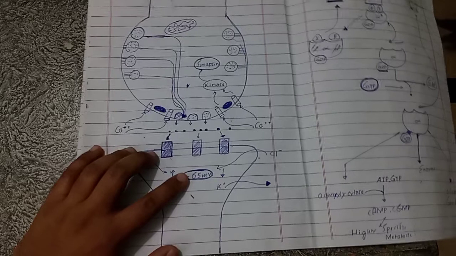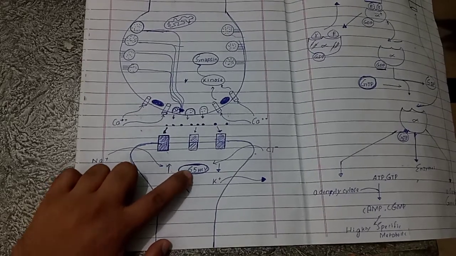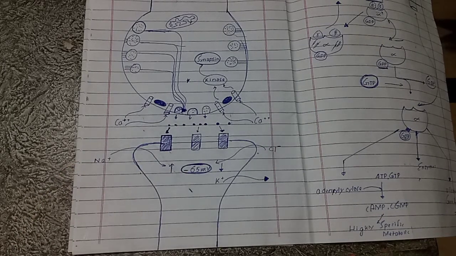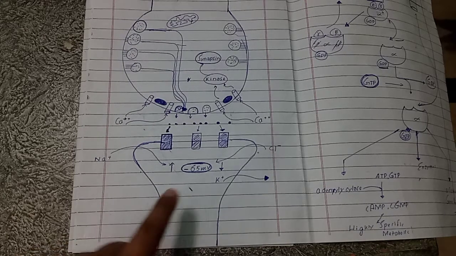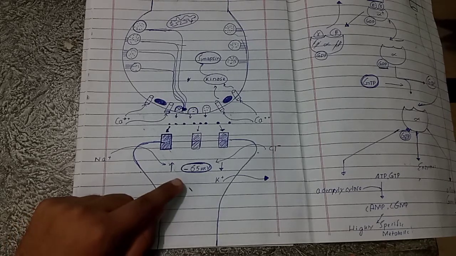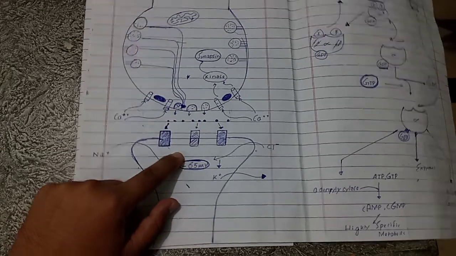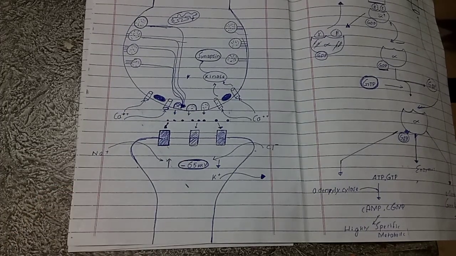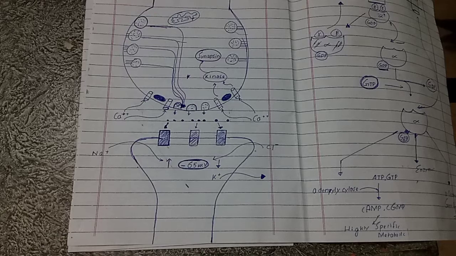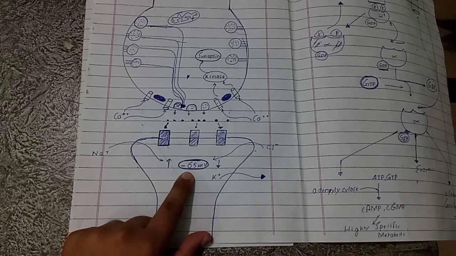So this is the benefit of this small value of resting membrane potential. Normally we hear that resting membrane potential is minus 90 millivolt, but in the neuronal soma it is minus 65 millivolt. It is less negative. The advantage of this less negative resting membrane potential is that when you increase this value to a more positive value, you can generate an action potential and excite the neuron, and when you decrease this value to a more negative value, you can inhibit the neuron. So excitation or inhibition of neuron are possible due to this small value of resting membrane potential.